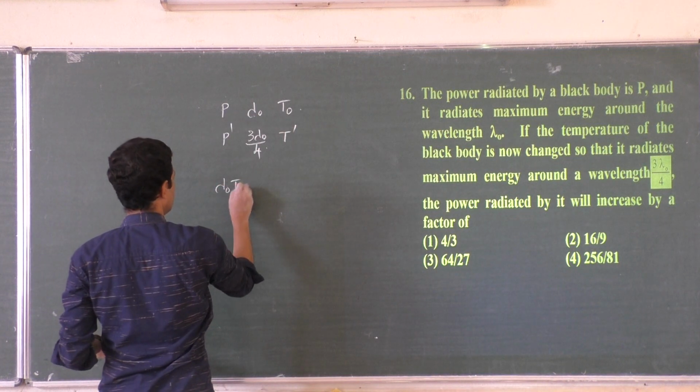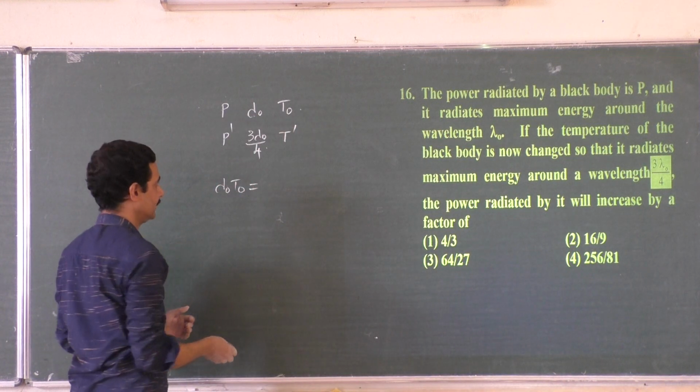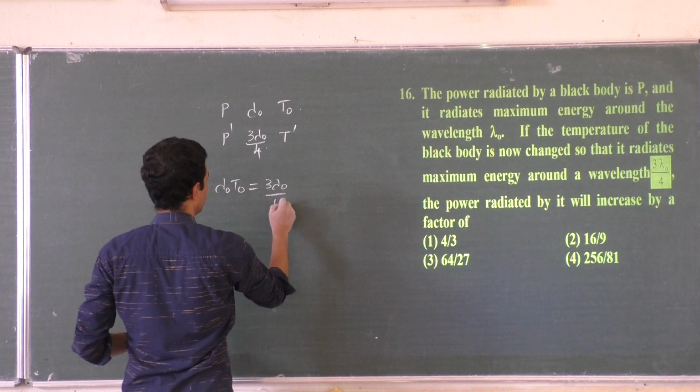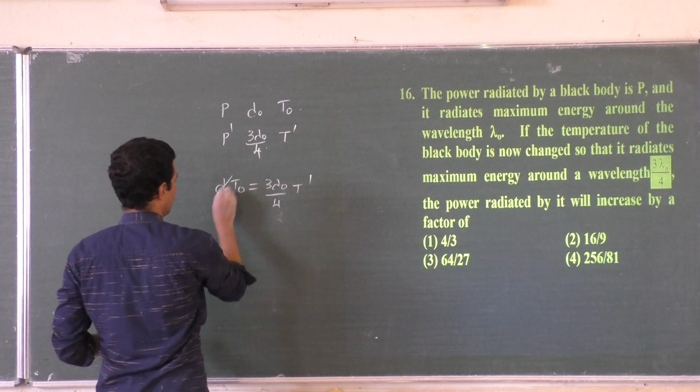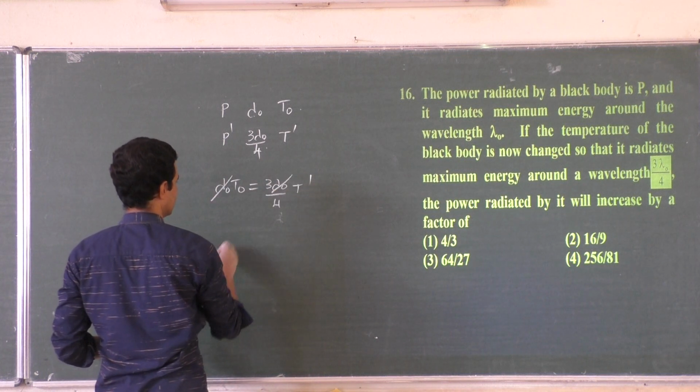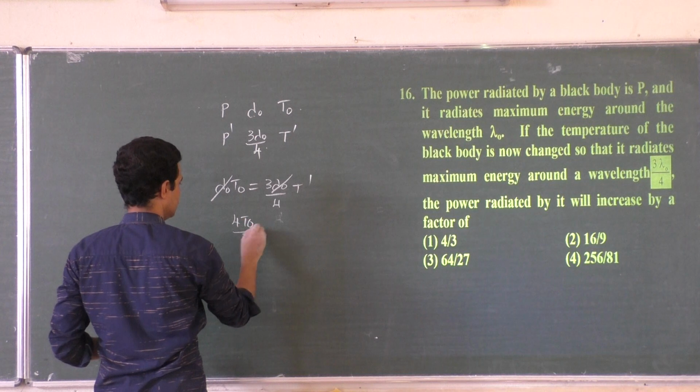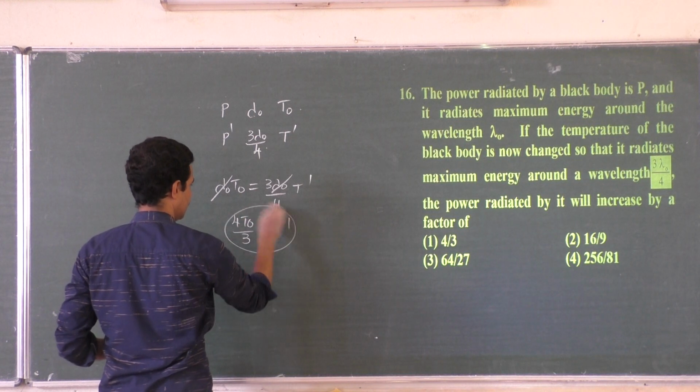Now we connect this one. Lambda naught into T naught, lambda into T is a constant, so 3 lambda naught by 4 into T dash. Here you get a relation for T dash. Lambda naught gets cancelled. 4 T naught by 3 is equal to T dash. So one relation we have got.